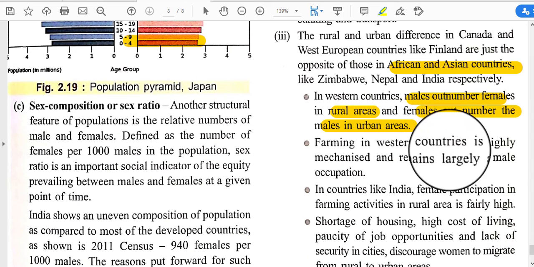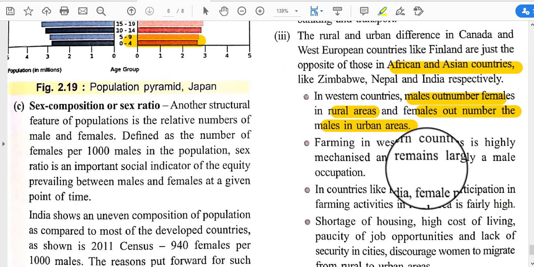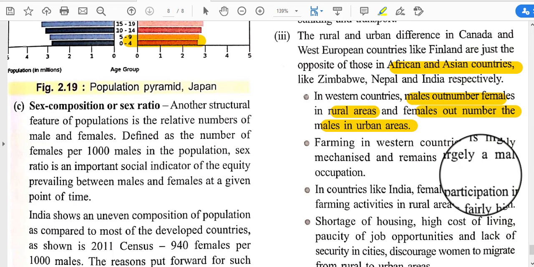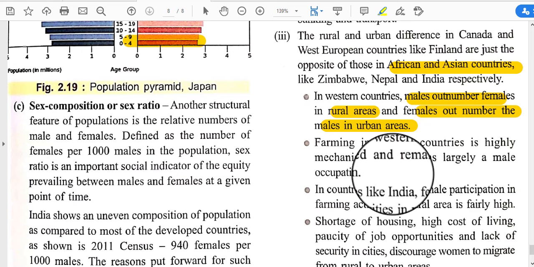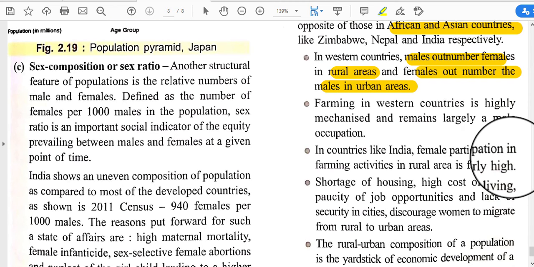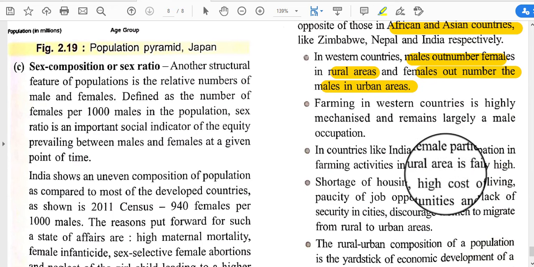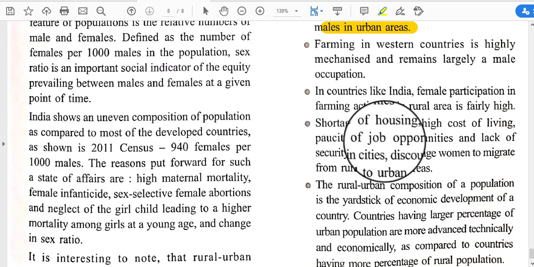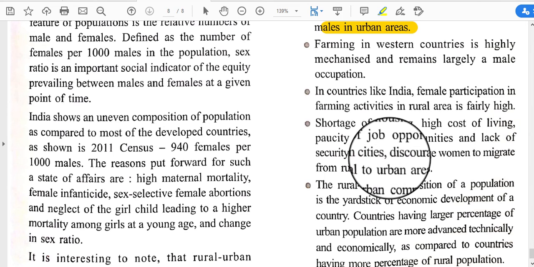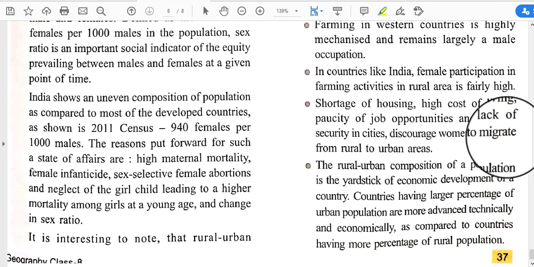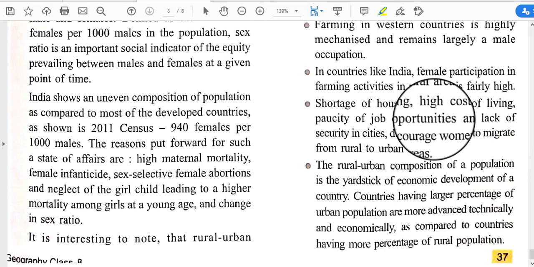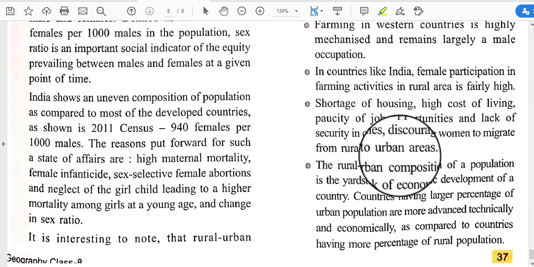Farming in Western countries is highly mechanized and remains largely a male occupation. In countries like India, female participation in farming activities in rural areas is fairly high. Okay, and shortage of housing, high cost of living, paucity of job opportunities, and lack of security in cities discourage women from migrating from rural to urban areas. So in rural areas, where job opportunities are not there, people try to migrate from rural to urban areas.